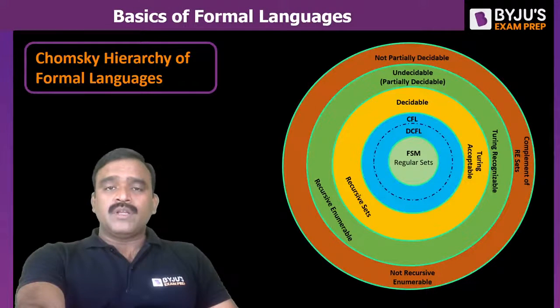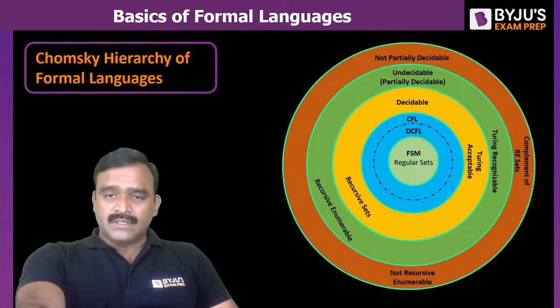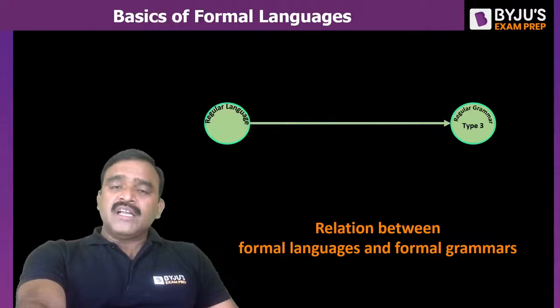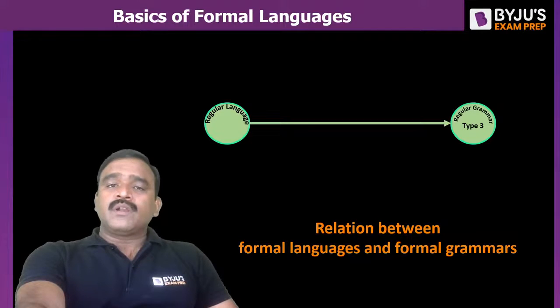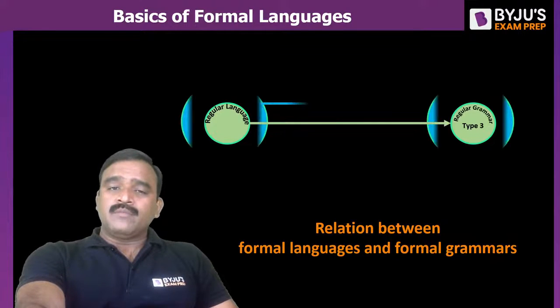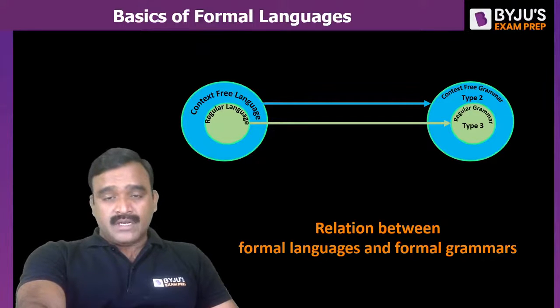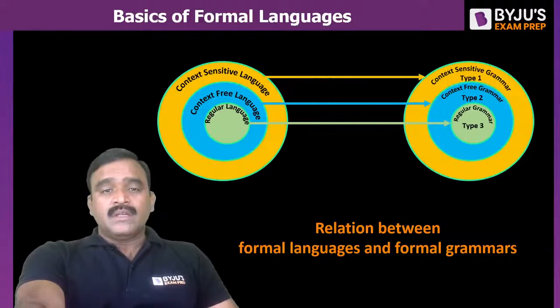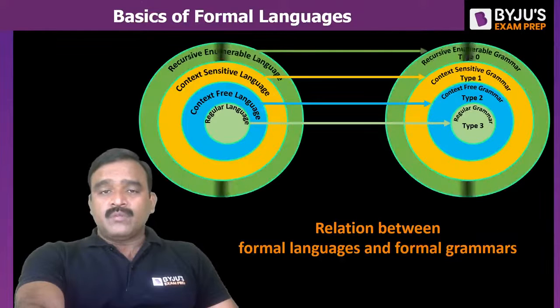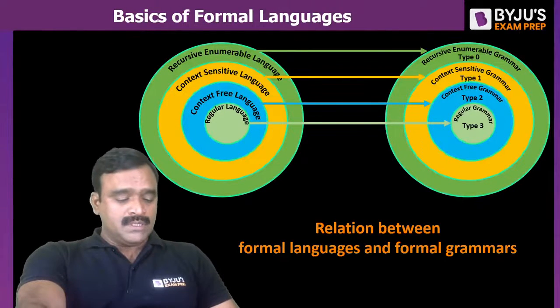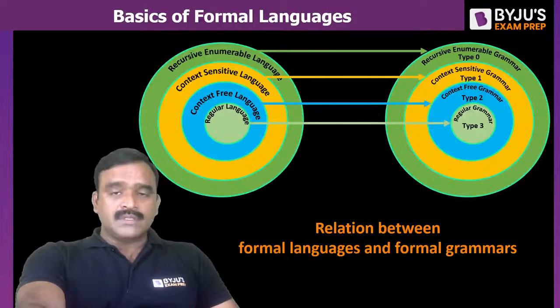That means there won't be any computation for those languages. Okay. This is the relation between the formal languages. Regular languages are represented with regular grammars, called type 3. Context-free languages are represented with context-free grammars, type 2. Context-sensitive is a type 1 grammar, and recursively enumerable languages and recursive languages are type 0. These are the four types of formal languages.